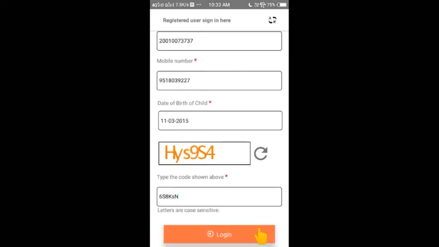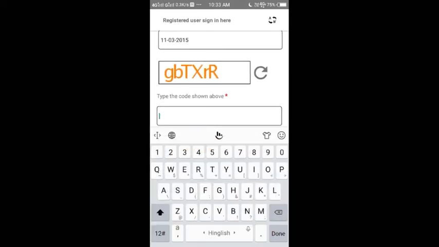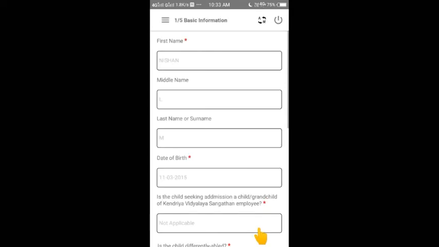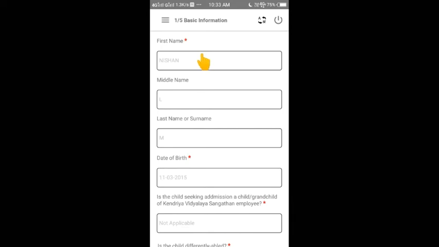Okay, wait, captcha code again. If you are not sure, you can change it with the refresh button. Small g, b, capital T, capital X, small r, capital R, and login. Now login. So 5 here, it is the first basic option.